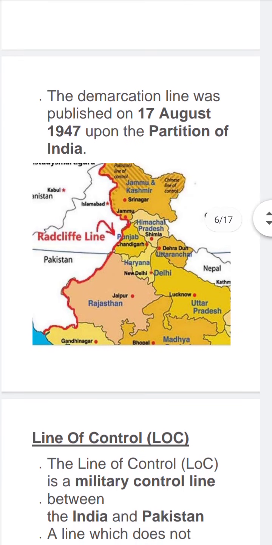As we can see, this is the location. There is Pakistan, and in red color we can see Red Cliff Line.